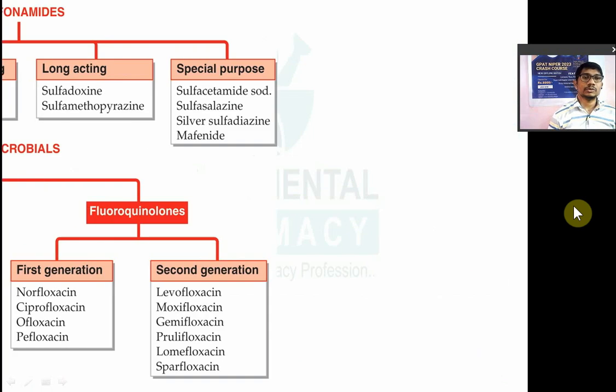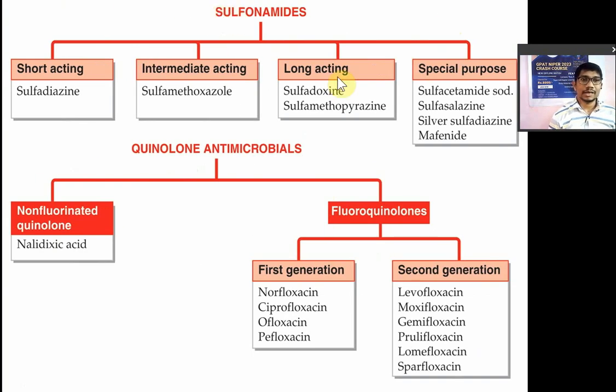You can see over here, these are known as sulfonamides. They are antibacterial drugs, known as chemotherapeutic agents, and they are classified into different classes according to their duration of action and special purpose. First are the short acting sulfonamides. In that you have sulfadiazine, sulfadimidine and sulfisoxazole.